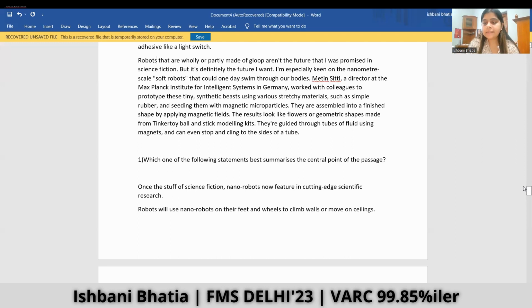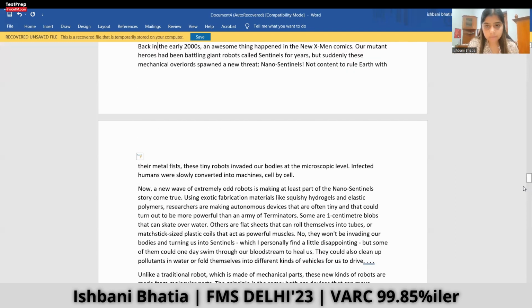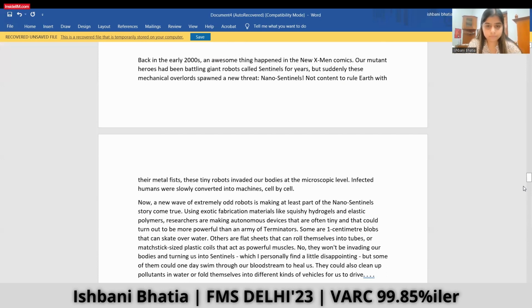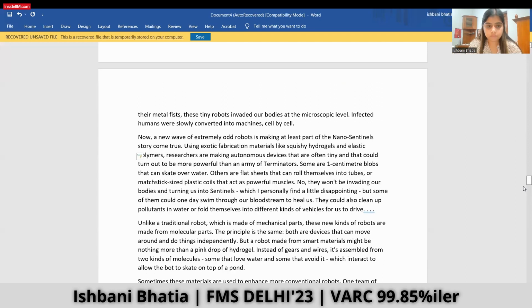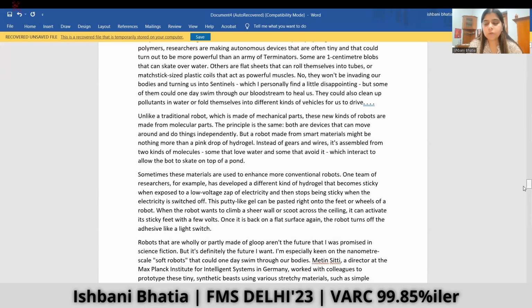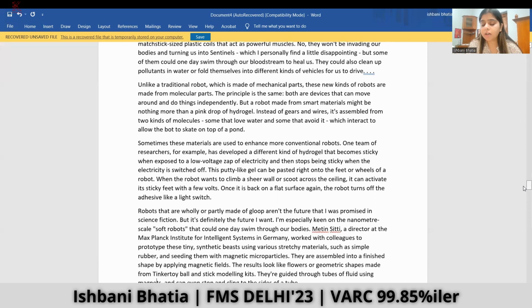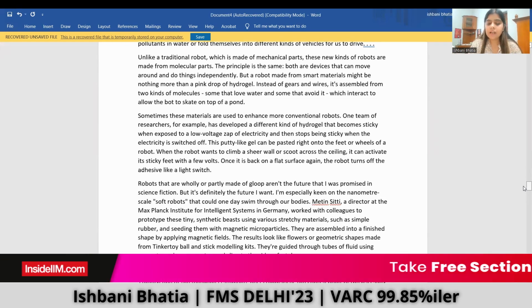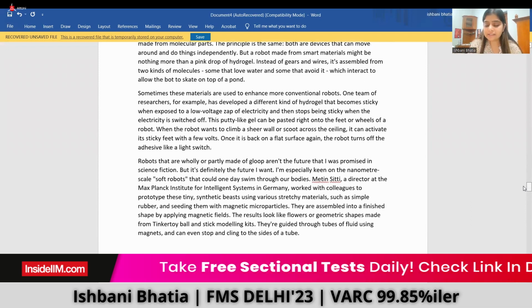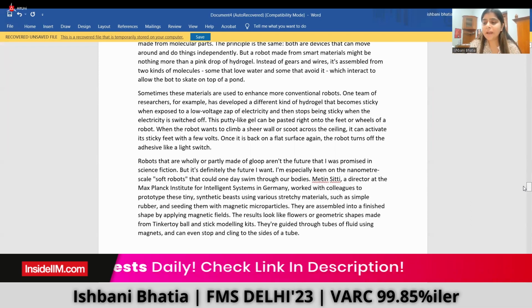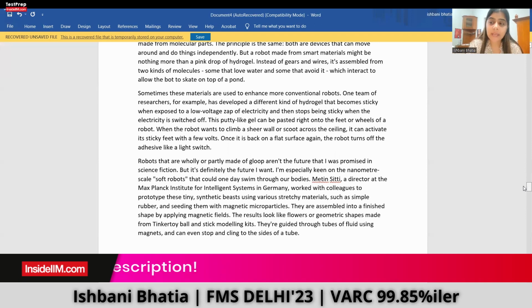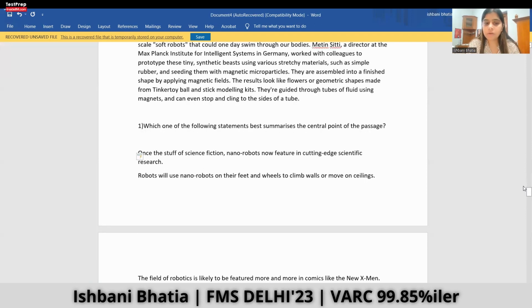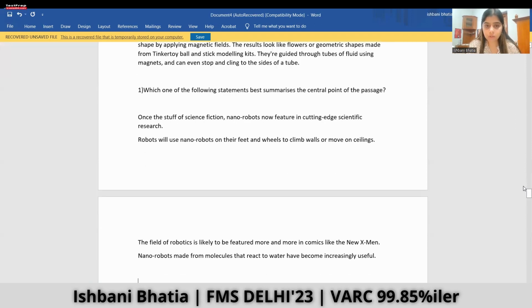So the author is saying how the future nanometric robots would be formed. So that's all about the passage. The author was looking forward to nano robots that were promised to him in the comic books back in the 2000s. So the author seems a person interested in science fiction, but he says they might not be true, but a new kind of nanoparticle robots are coming into the picture, and that's what the passage is all about.